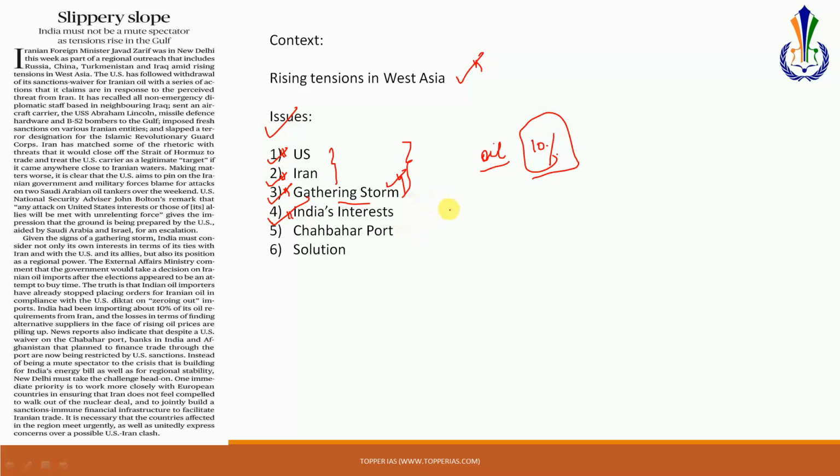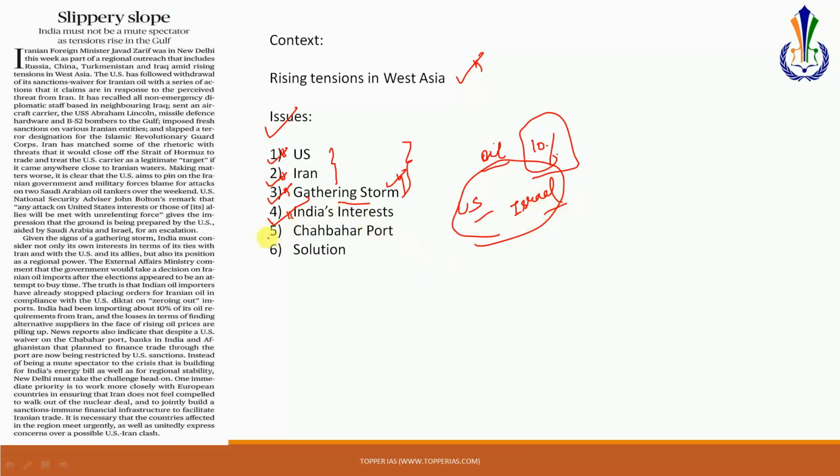But India also has good relations with the US. Also for India, Israel is important. Saudi Arabia is important. So this is the other arc in the equation between West Asia, in particular between Iran, and the other arc is of US, Israel and Saudi Arabia. So India is somehow stuck in the middle at present. So that is one issue that is emerging, and this is what we have discussed in much detail.